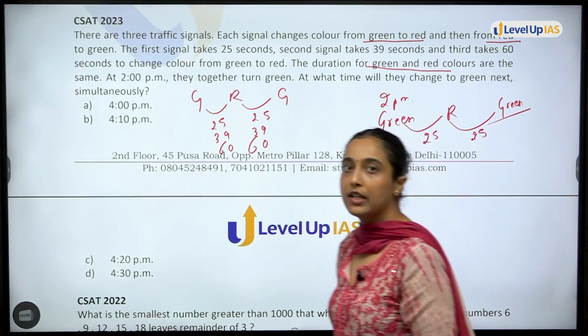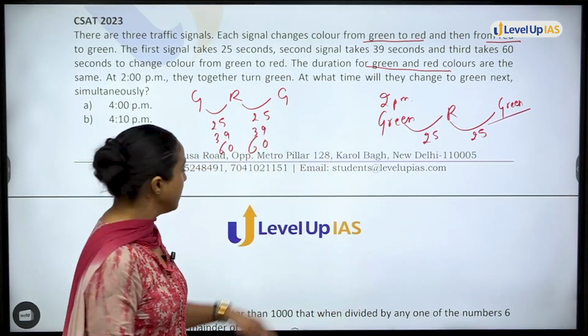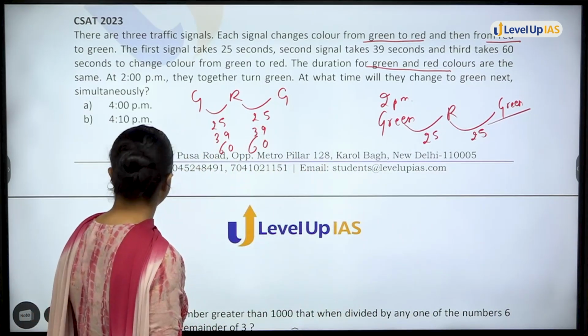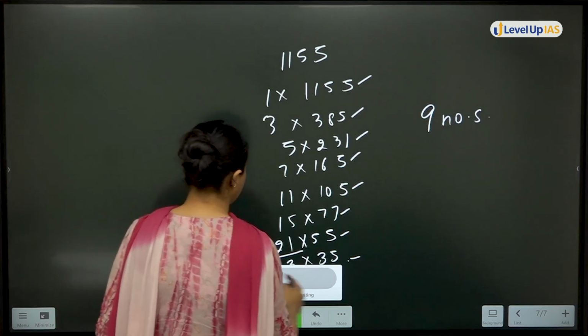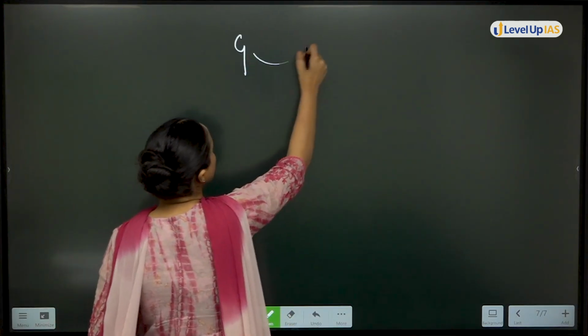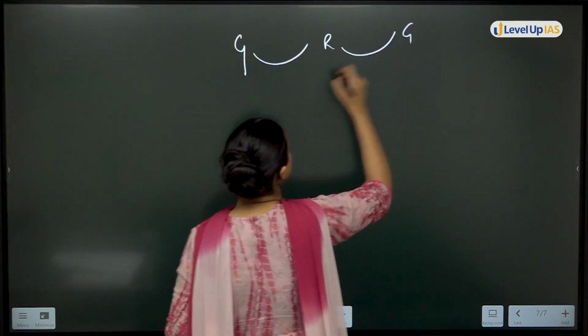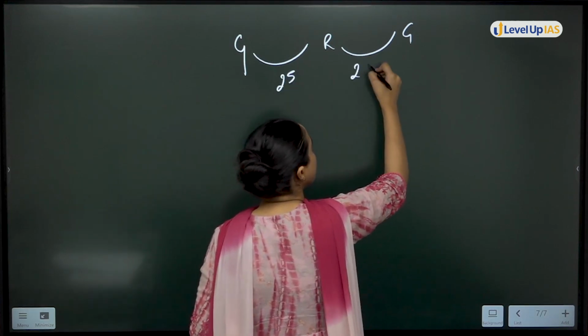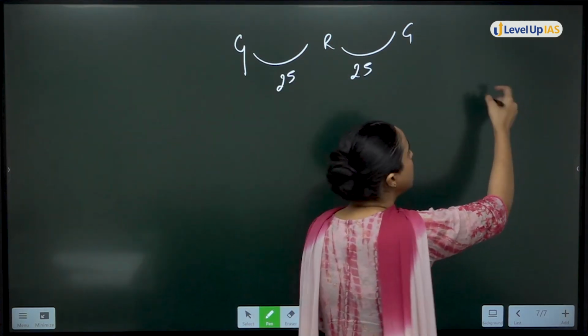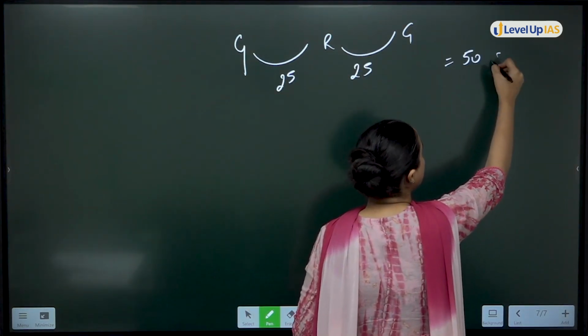Okay, इतना clear है? Similarly for the second signal, you have green to red, red to green, 25 25. First signal दोबारा green होने में it will take 50 seconds.